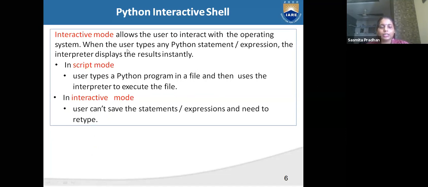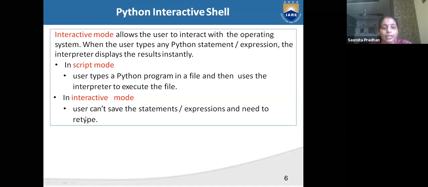In your interactive mode, the result will be displayed instantly. When the user types any Python statement or expression, the interpreter displays the result instantly.